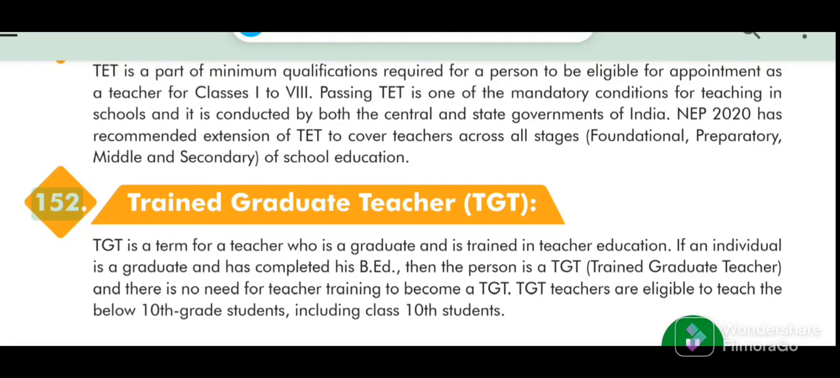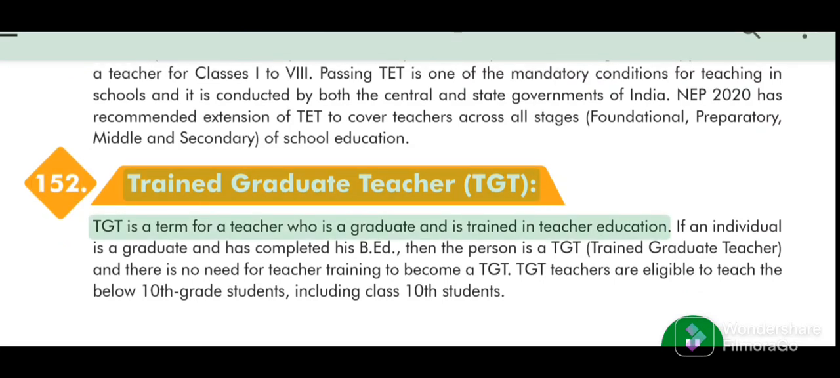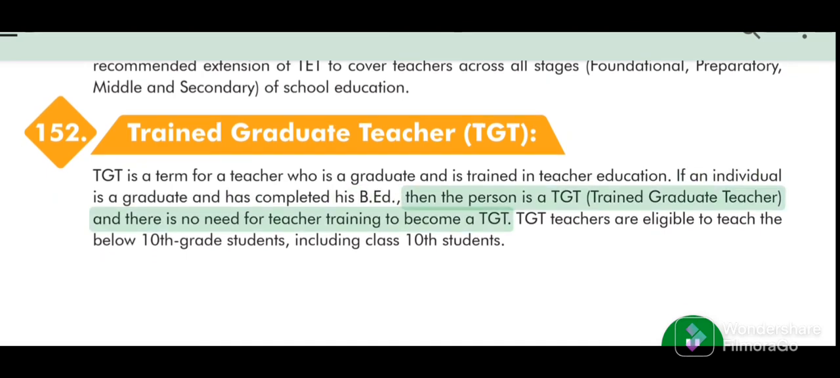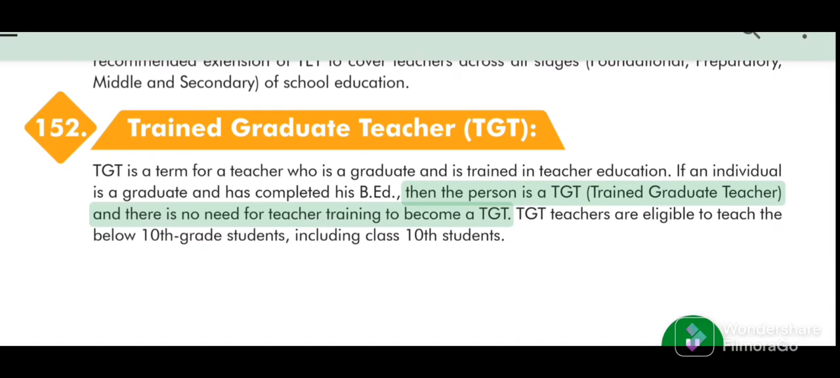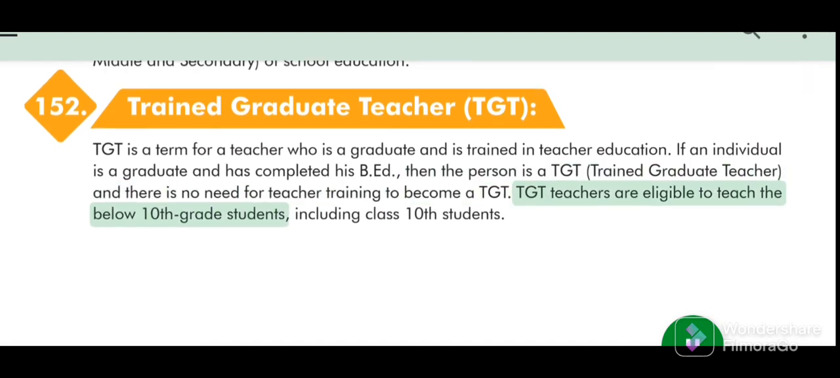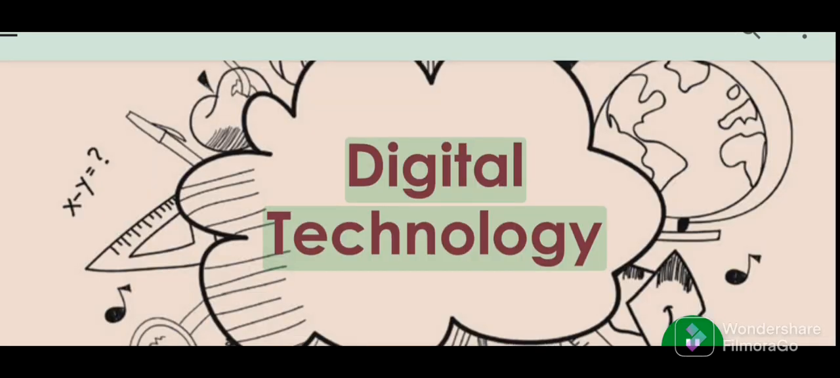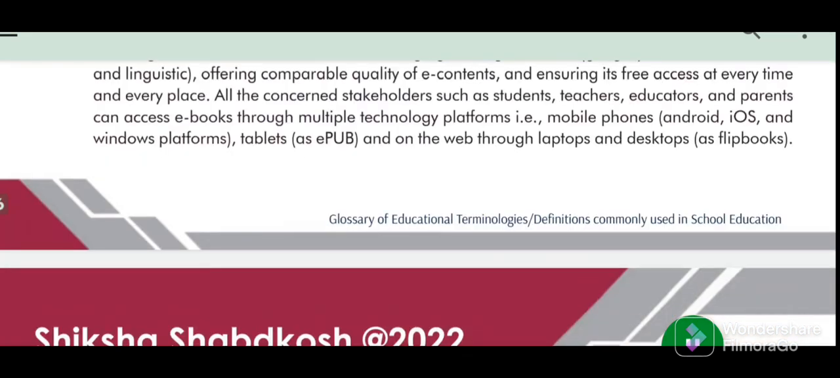152. Trained Graduate Teacher (TGT). TGT is a term for a teacher who is a graduate and is trained in teacher education. If an individual is a graduate and has completed his B.Ed., then the person is a TGT (Trained Graduate Teacher) and there is no need for further teacher training to become a TGT. TGT teachers are eligible to teach students below 10th grade, including class 10th students. Digital Technology. Glossary of educational terminologies, definitions commonly used in school education. 76. Digital Technology.